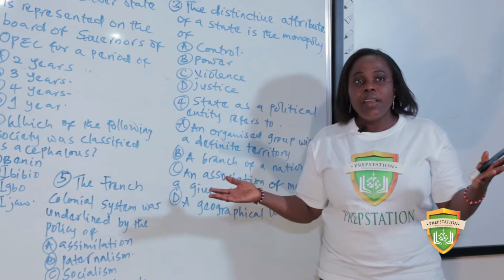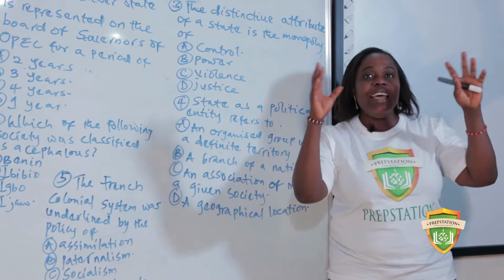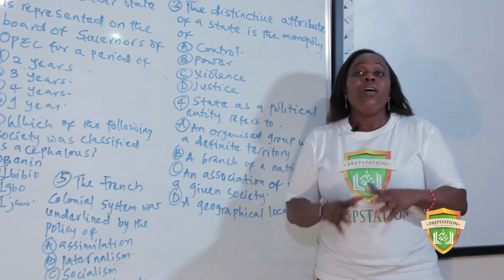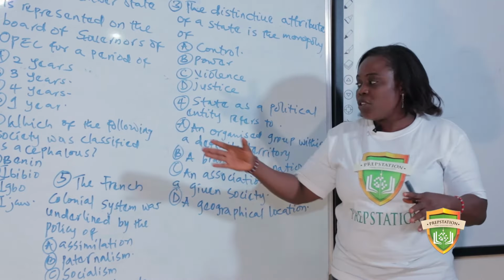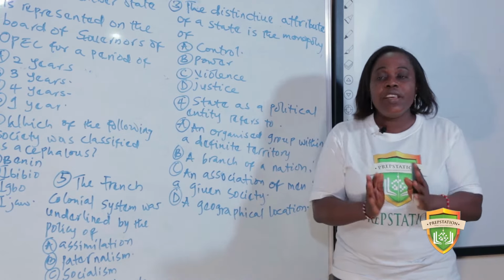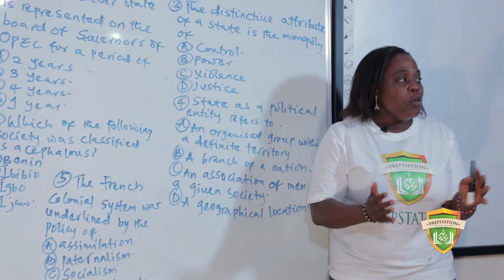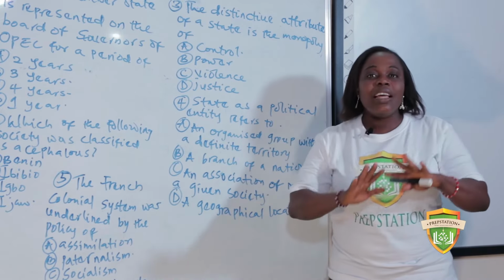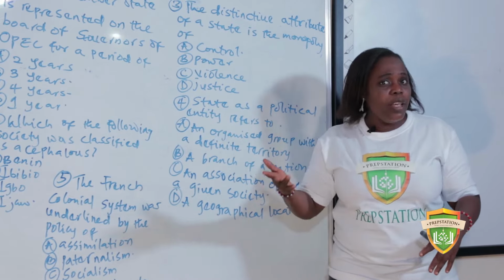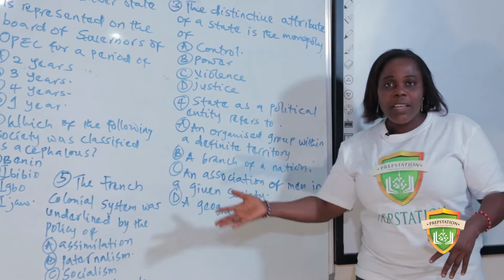Stateless, what do they mean? They never had a king at that time. They are the society we called decentralized society. They lived in smaller groups, community. They practiced the age grade system. Can you remember the Umunna, the oldest man in the community?